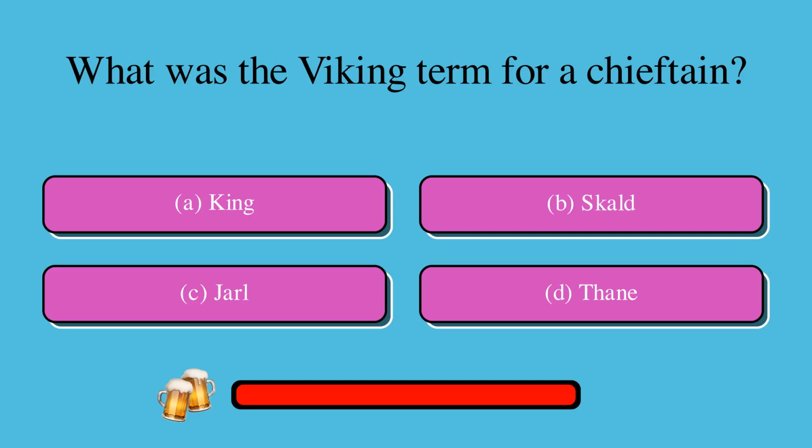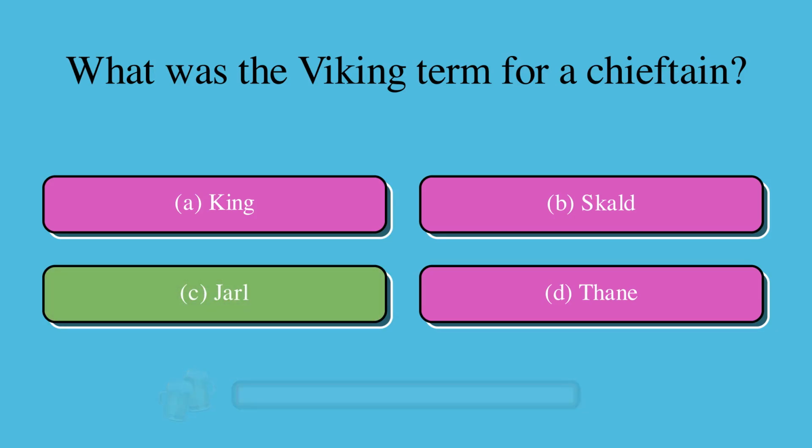What was the Viking term for a chieftain? Is it A. King, B. Skald, C. Jarl, or D. Thane? The correct answer is C. Jarl.